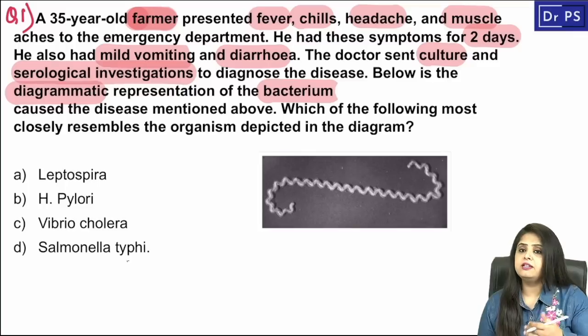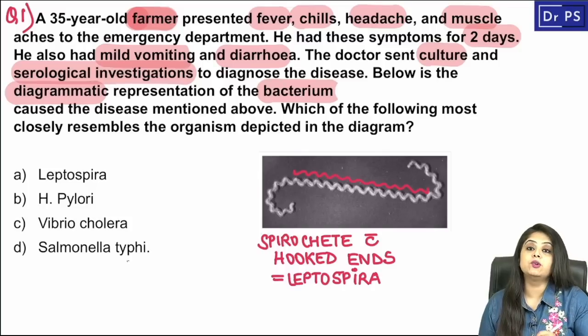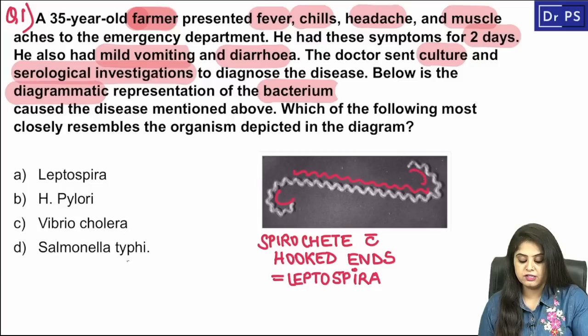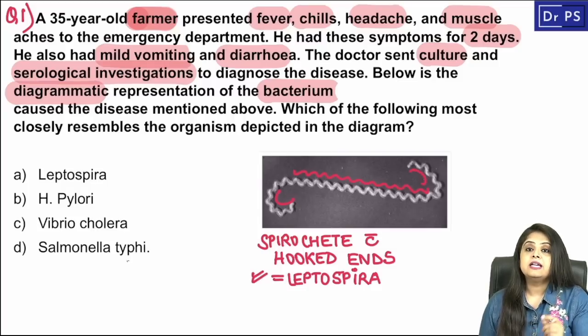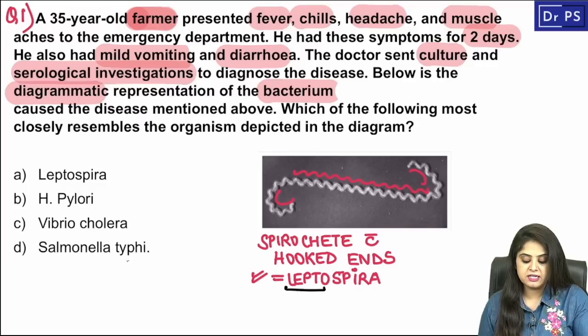If you look carefully, even those who've never studied bacteriology can easily make out that there is a spiral organism present, which clearly tells me it belongs to the spirochete family. The spirochete family has many bacteria, but the one where the ends are hooked is particularly Leptospira. In the rapid revision videos, I taught you a mnemonic that Leptospira sounds like Lapeta, who are spiral, so you will know it has those hooked ends, which I can see. That's the clear-cut answer over here.